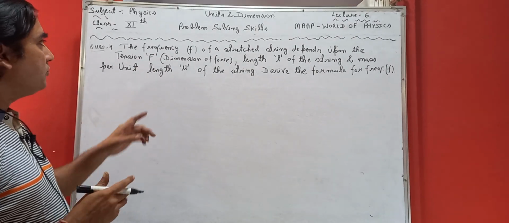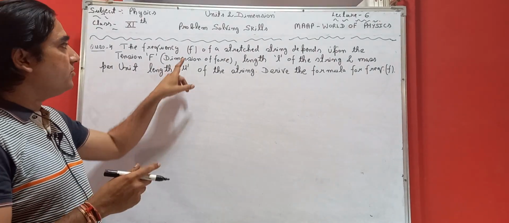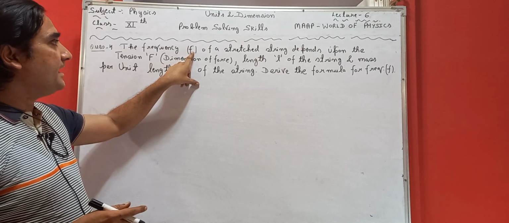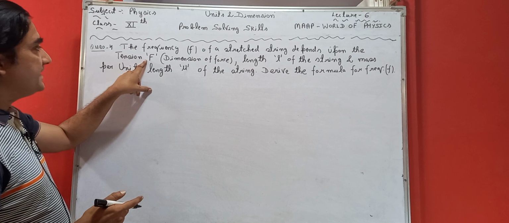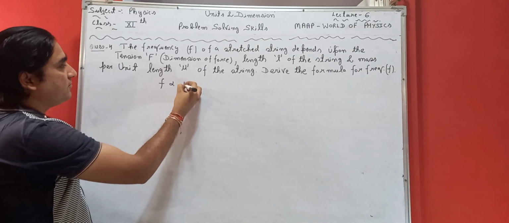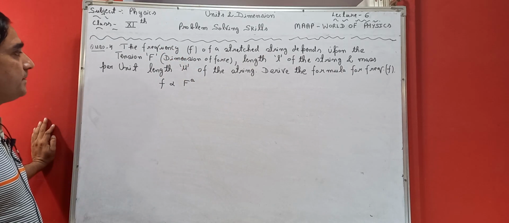So we just have to see which quantity depends on what. It is saying that frequency f of a stressed string depends on tension F, but I don't know which power of F. So I will say it depends on F raised to power a.